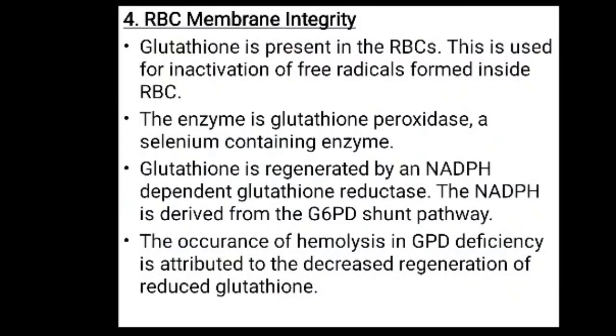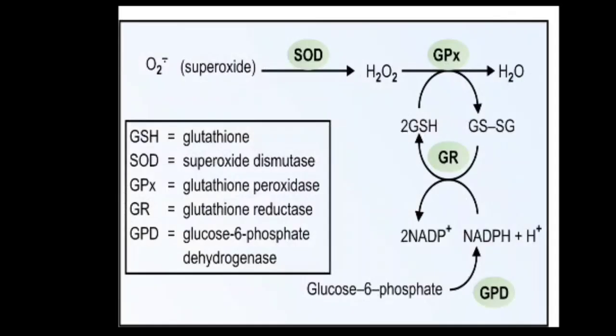Glutathione, the enzyme is glutathione peroxidase, a selenium containing enzyme. The glutathione is regenerated by an NADPH dependent glutathione reductase, and the NADPH is derived from the G6PD shunt pathway. The occurrence of hemolysis in G6PD deficiency is attributed to the decreased regeneration of the reduced glutathione. This is all a cycle, okay, from the G6PD, the glucose 6-phosphate pathway, the glutathione is derived.